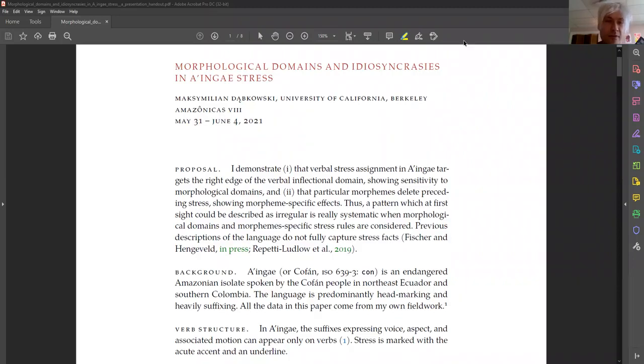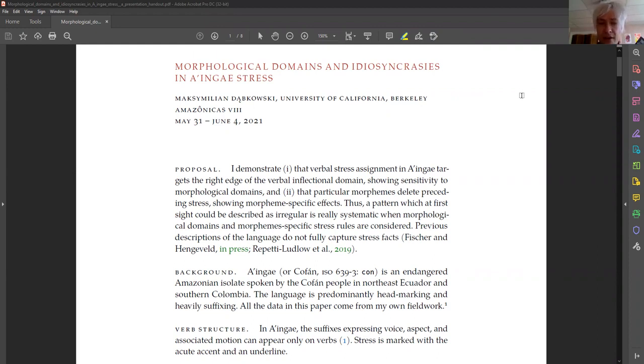Today, I will talk about the morphological domains and idiosyncrasies in Ainge stress. My proposal is that verbal stress assignment in Ainge targets the right edge of the verbal inflectional domain, showing sensitivity to morphological domains, and that particular morphemes delete preceding stress, showing morpheme-specific effects. Thus, a pattern which at first sight could be described as irregular is really systematic when morphological domains and morpheme-specific stress rules are considered. Previous descriptions of the language do not fully capture the stress facts.